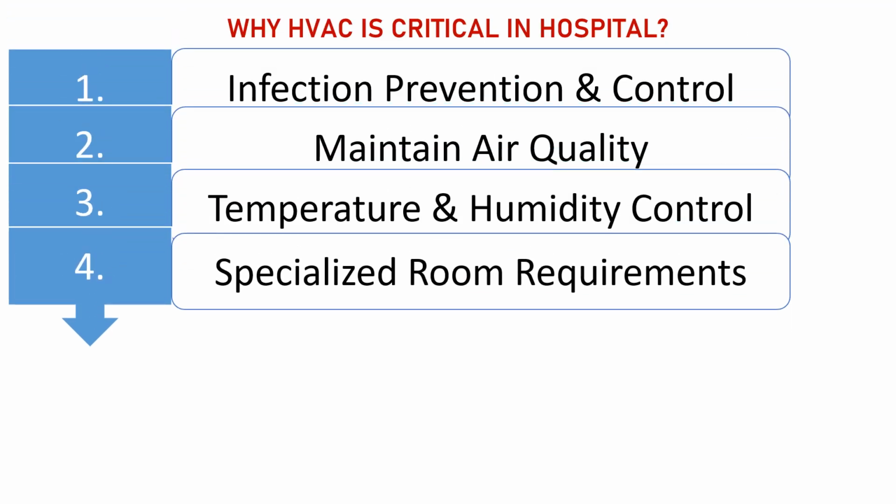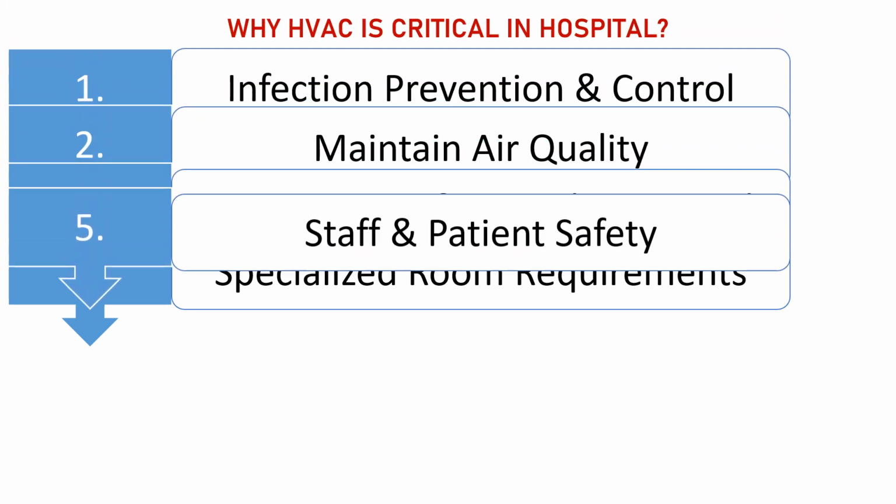Now next is specialized room requirements. Now, the HVAC system, specifically our policy, will guide correct airflow. Example, in the operating rooms or OR, positive pressure is used to keep the germs out. We also have isolation rooms, which have negative pressure to contain infections. And we have ICU and NICU, wherein the temperature and the environment are controlled. This is for the critical patients.